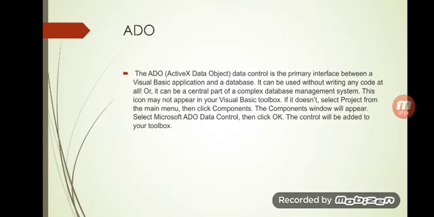Clear? This icon may not appear in your Visual Basic tool. If it doesn't, select project from the main menu, then click components. The components window will appear. There, select Microsoft ADO data control, then click OK. The control will be added to your toolbox. So what is written here? This control is not visible in our toolbox. We have to do this process to enable the ADO control in our project.